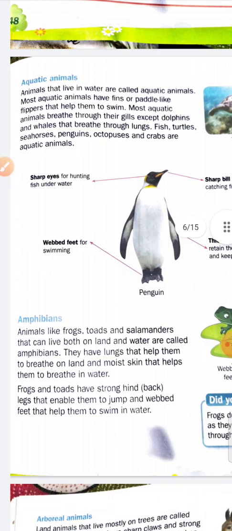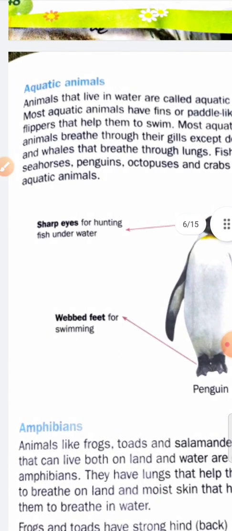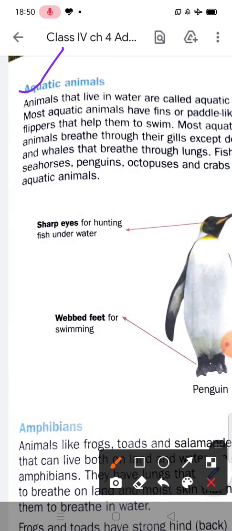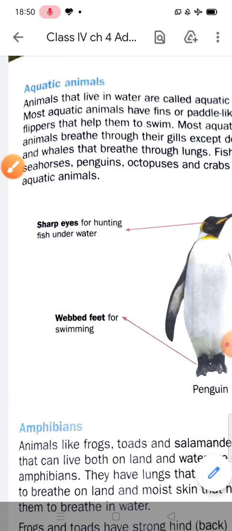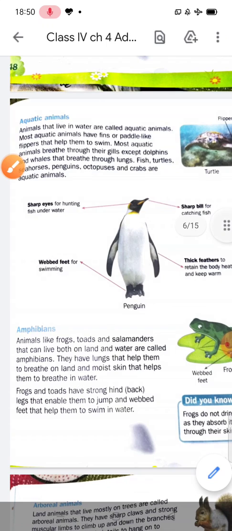Aquatic animals. You can see the name also, aquatic. Aqua means water. Animals that live in water are called aquatic animals. This is a very easy topic. Everybody knows aquatic animals.